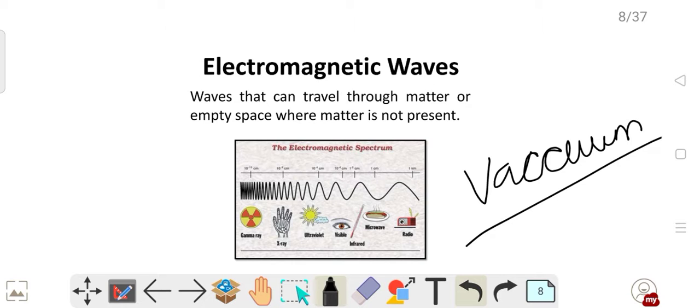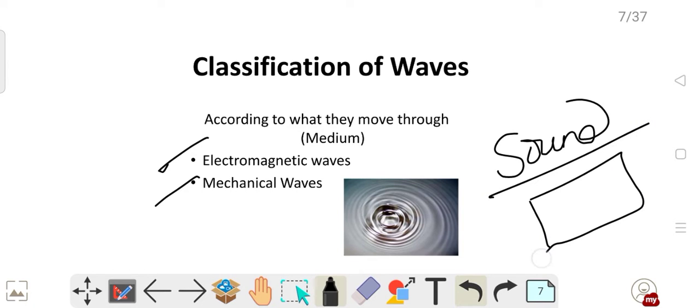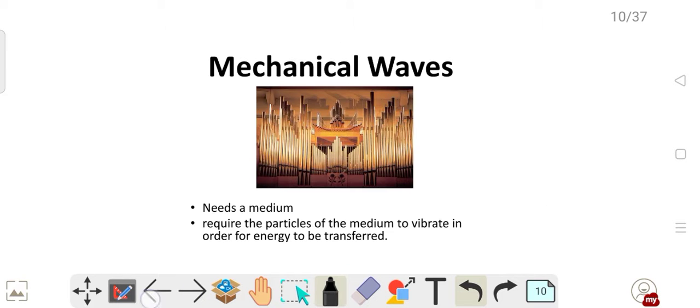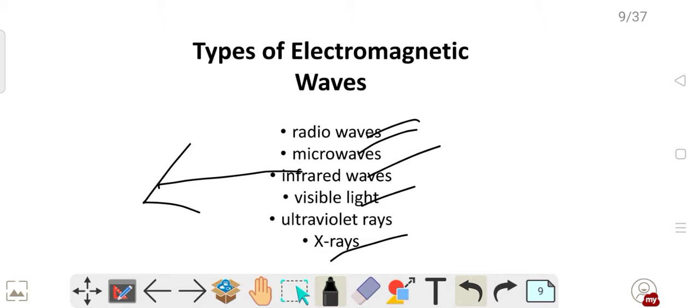The mechanical wave always requires a medium to travel. You know, sound is a mechanical wave because sound requires a particular medium to travel, otherwise sound cannot travel. But light is a form of electromagnetic wave. It does not require any medium to travel. Examples of electromagnetic waves are radio waves, visible light, microwaves, infrared waves. You see the waves from the sun that are coming, they do not require any medium to travel. They can come through vacuum also. So these are the electromagnetic waves.